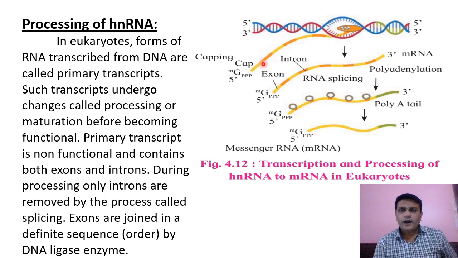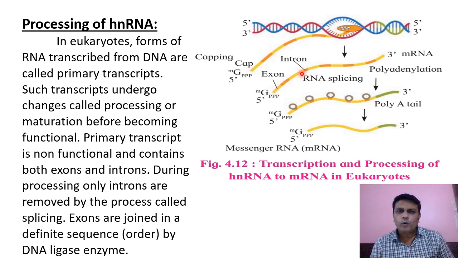The primitive RNA undergoes processing or maturation before becoming fully functional. As the primary transcript is non-functional, it contains both exons and introns. Here we see an intron, then here we see an exon.